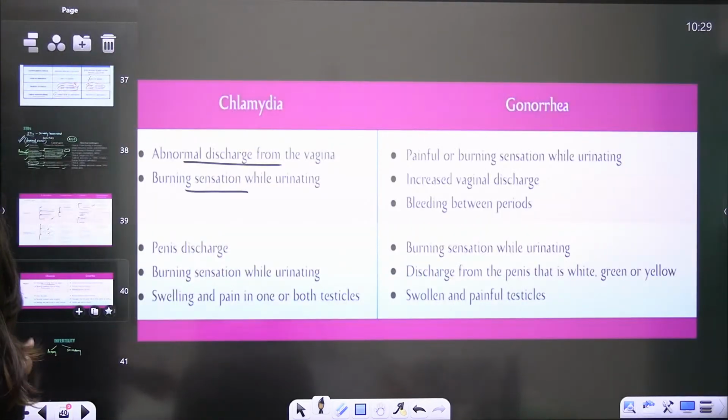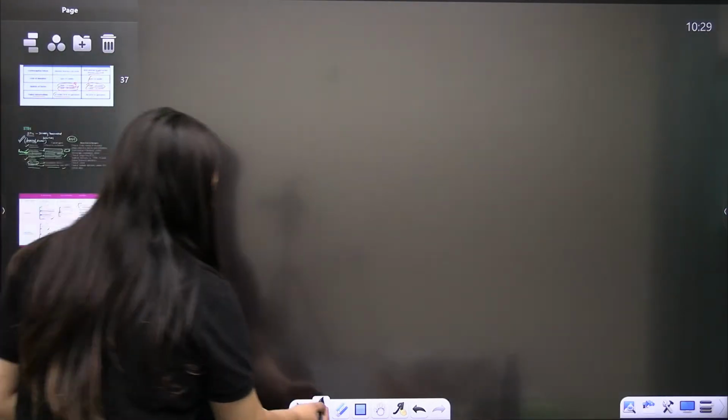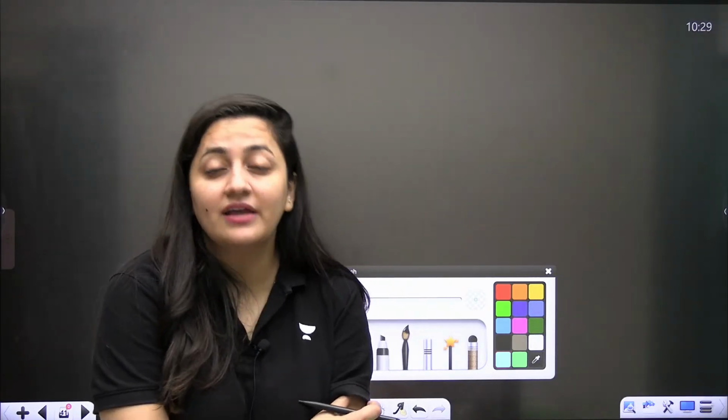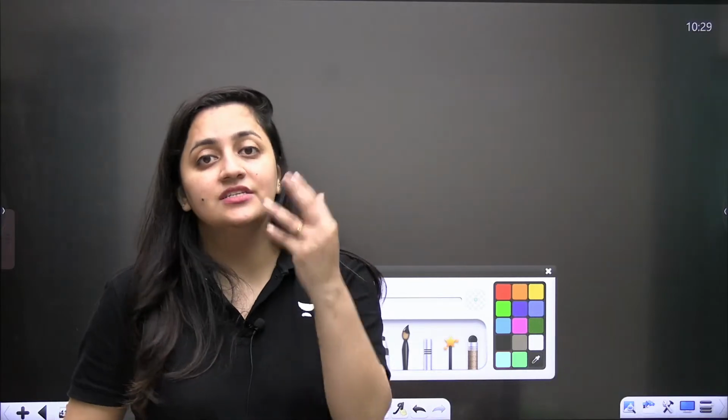Next is infertility. Even AIDS is also there. Genital herpes is caused by herpes simplex virus, genital warts by human papilloma virus, and AIDS by human immunodeficiency virus. You should know the viral diseases, the bacterial diseases and the protozoal diseases. Hepatitis B virus we also discuss here. Mainly it affects the liver, but we also discuss it here.